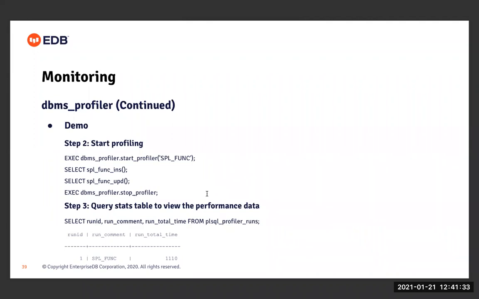right? So you can see here the overall statistics of this profiling session: the run ID associated with this session is 1, this session was named SPL underscore func, and the total time it took to execute this profiling session is this many milliseconds, right? This time includes the time taken for the execution of SPL func insert as well as SPL func update.